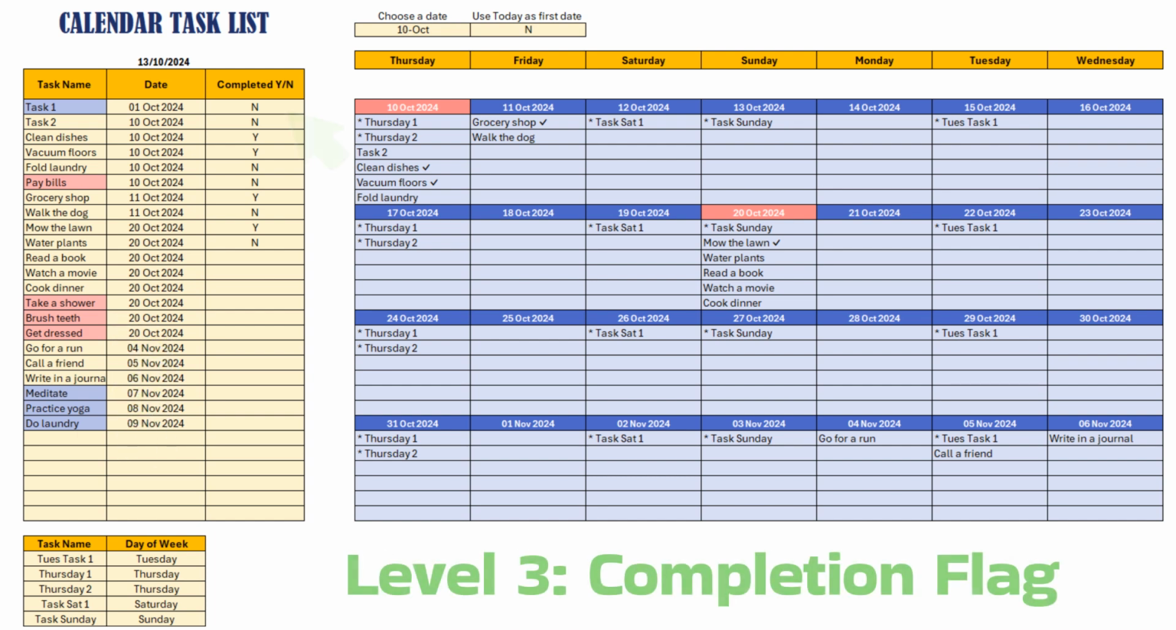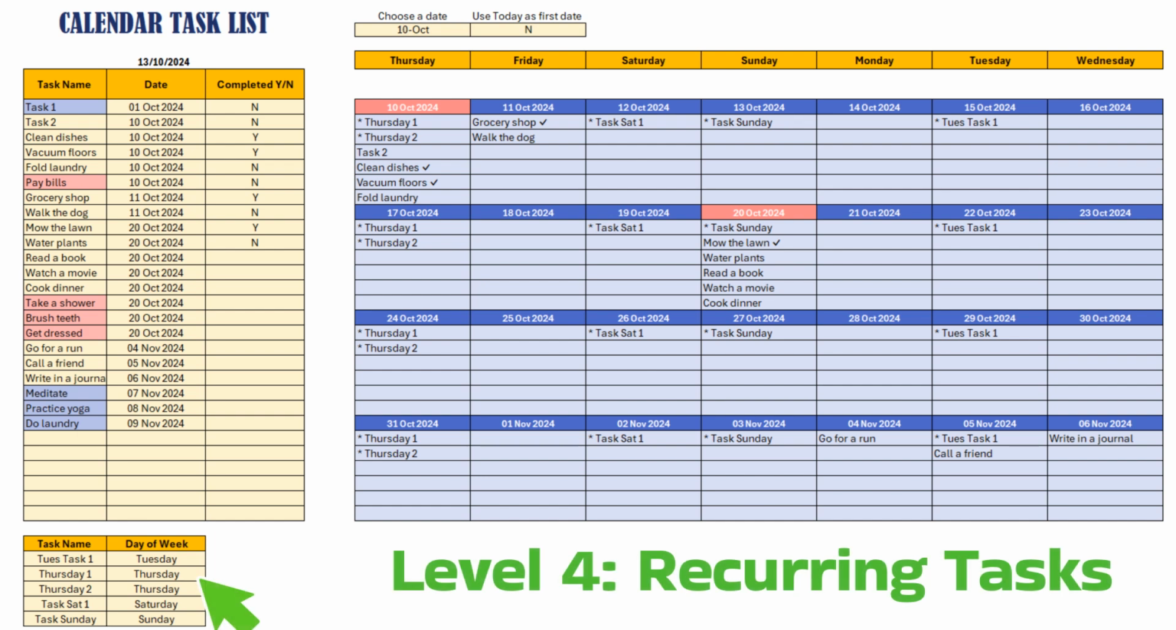Level 3, we will add another flag. We will add the completion flag, yes, no, to your task list. And when the task is completed, we will just add a tick at the end of the task. Level 4, we will include weekly tasks. You can input a task that will reoccur every Tuesday, every Thursday, Saturday, whatever, and they will be showing on the calendar on top of the tasks that you have here.